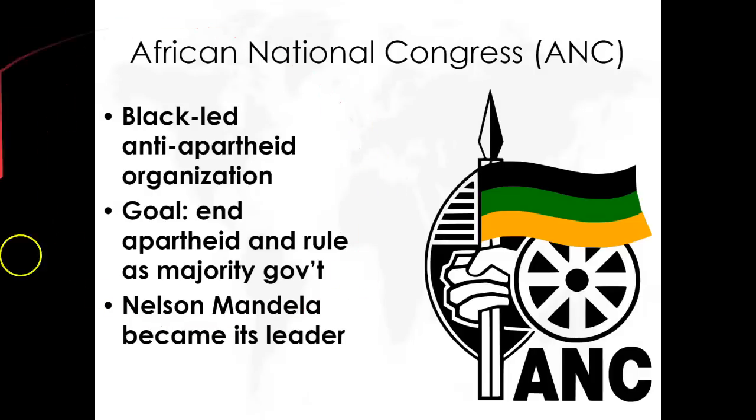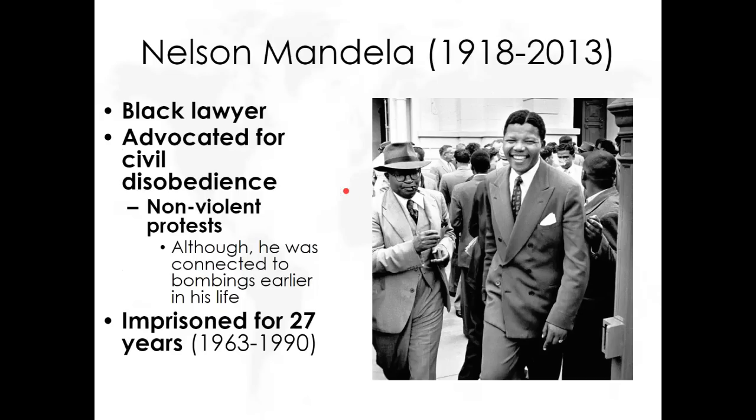So, the resistance. Gotta know the resistance. The African National Congress is your political party to know. It will eventually be led by Nelson Mandela, and they have a very simple goal: remove apartheid government and create an equal South Africa. So, Mandela is going to be the poster child of, yet again, nonviolent civil disobedience, taking one out of Gandhi's playbook, and he's arrested in 1963.